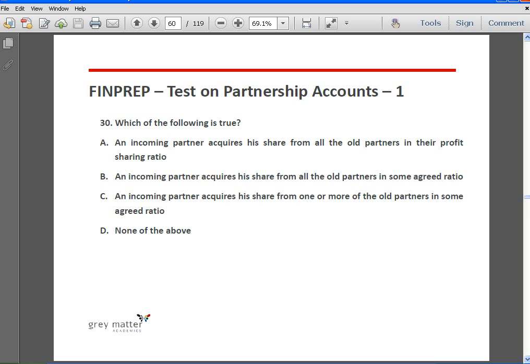So when there is a necessity to value goodwill, the incoming partner is supposed to bring in his share of goodwill as cash, but sometimes he is not able to. Then what do we do? In that case, the incoming partner has to compensate the sacrificing partners for his share of goodwill in the sacrificing ratio. Understand?